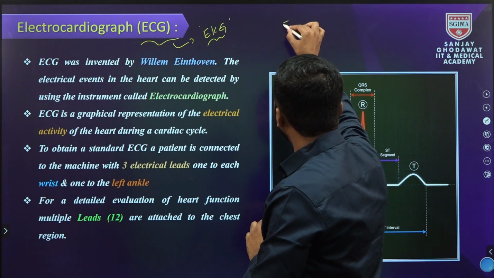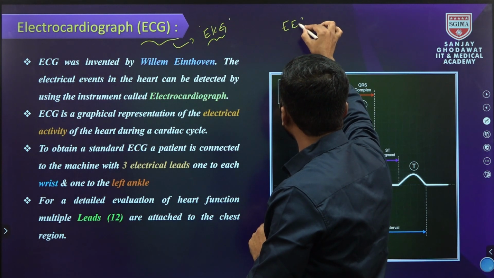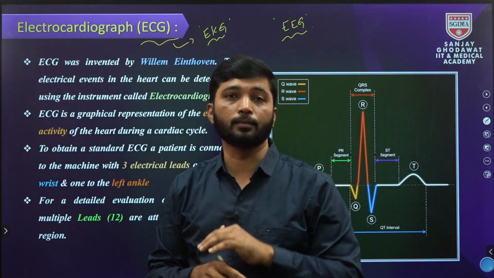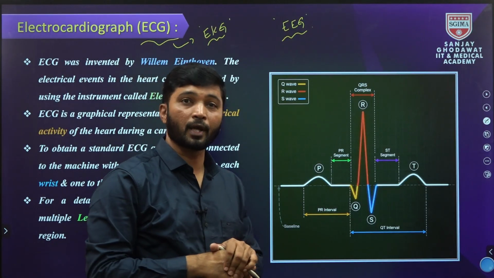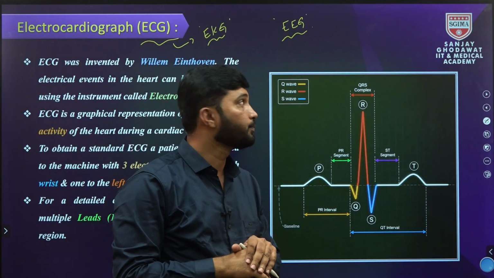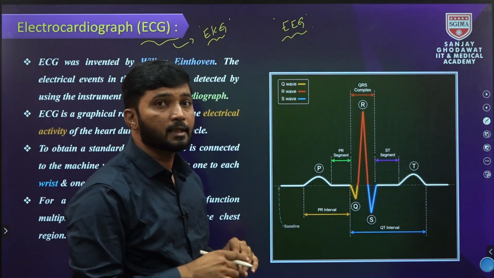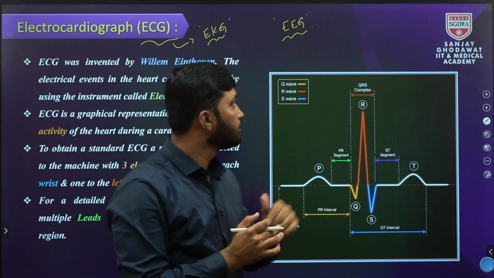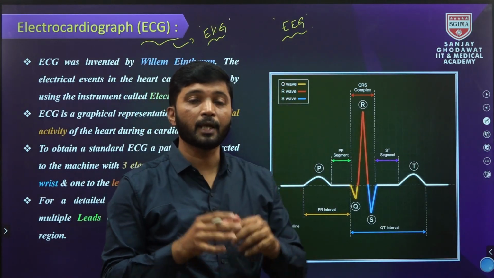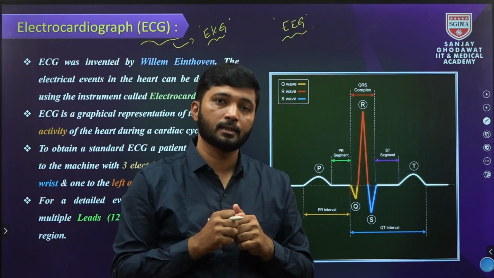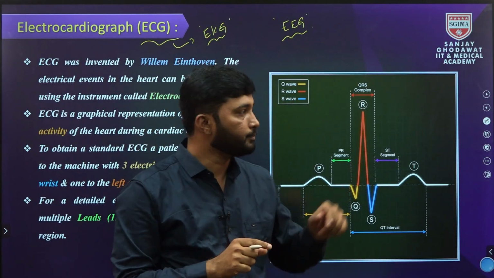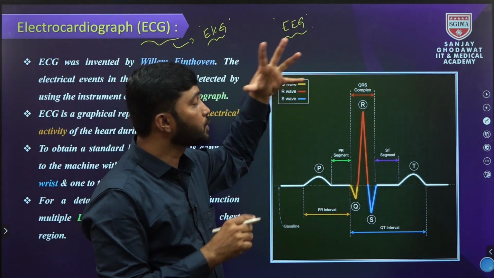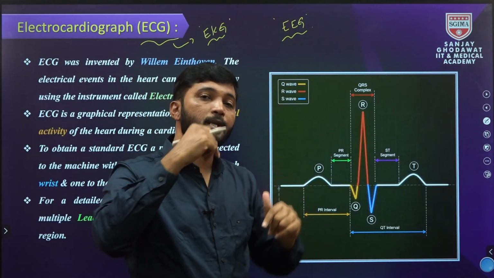Another term, EEG, electroencephalogram. The electroencephalograph captures the electrical activity in the brain and represents it in the computer.